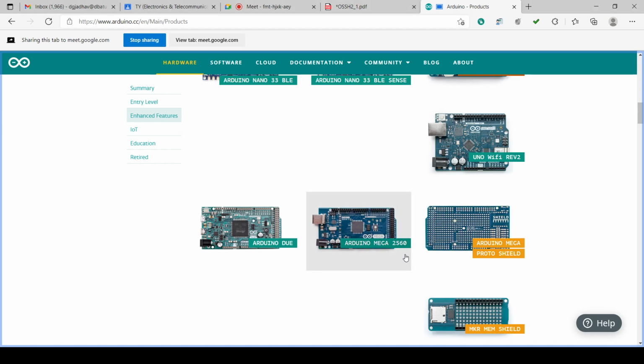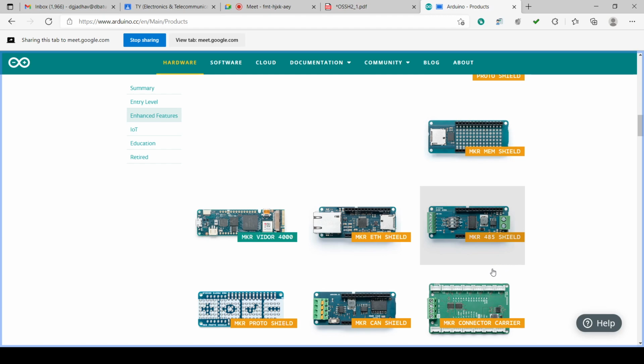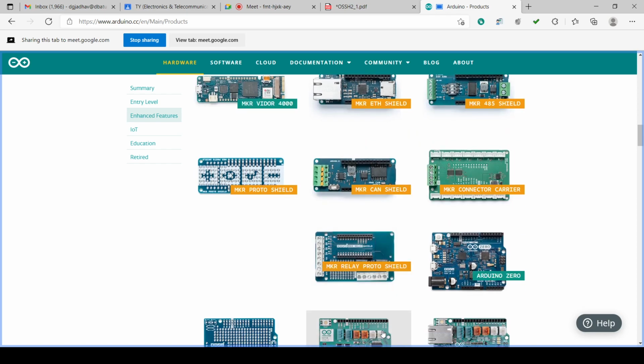Then Arduino Mega Proto Shield is there, then MKR Shield is there. Various shields are also there. So MKR 485 shield is there, then MKR Ethernet shield is there. So the Ethernet connector is also shown here. Then MKR Vidor 4000 is there, then MKR Photo Shield is there, Proto Shield, then CAN Shield is there, then connector carrier is there, then Relay Proto Shield is there, then Arduino Zero is there.